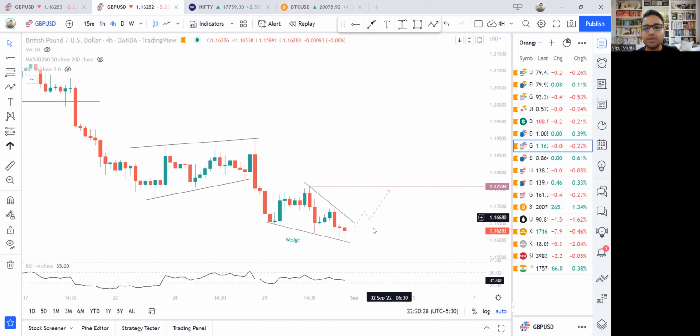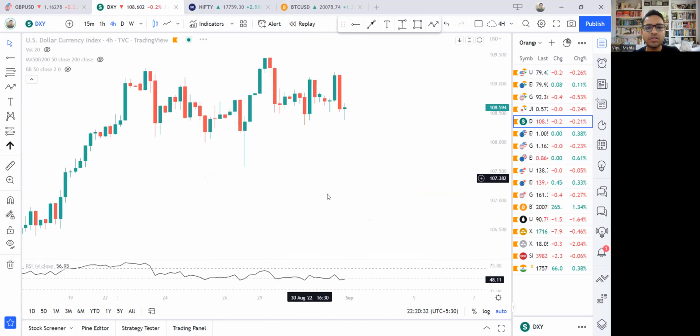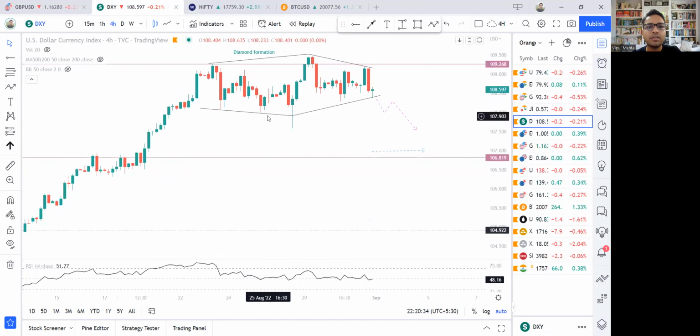So essentially, if we just summarize this, the DXY, dollar index, essentially comprises 3 main currencies, out of which 2 are the bigger ones. The biggest is euro, the next is pound, and the third one is yen.